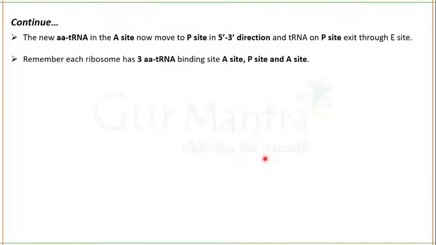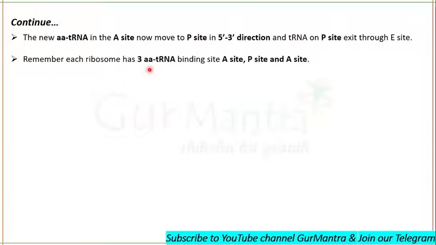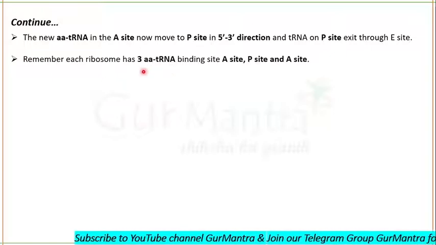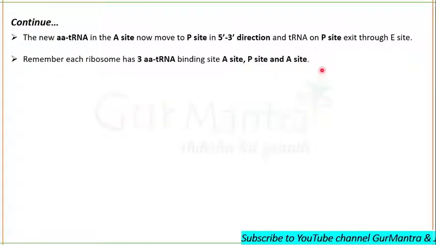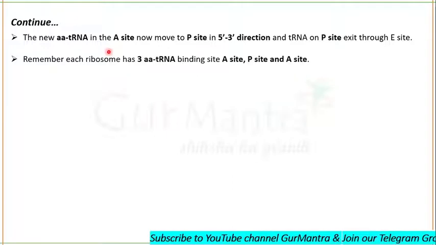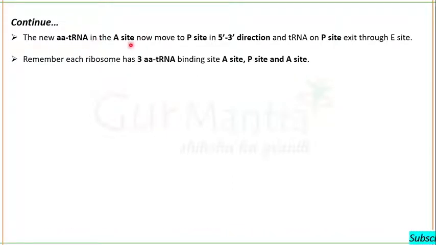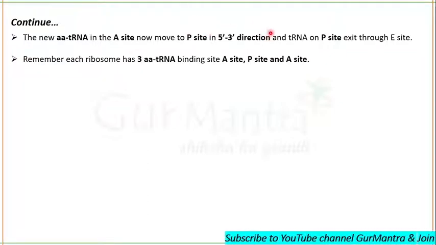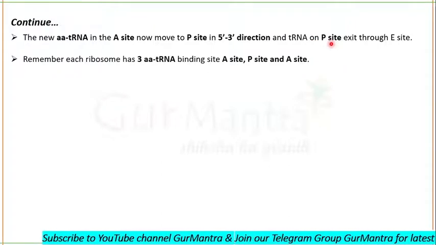Okay, great. So let's talk about how many sites there will be for aminoacyl tRNA. There are 3 aminoacylated tRNA binding sites: A site, P site, and E site. Not A site, it is E site. And you also know that aminoacylated tRNA in the A site moves to the P site in 5' to 3' direction, and the tRNA present on the P site actually exits through the E site.